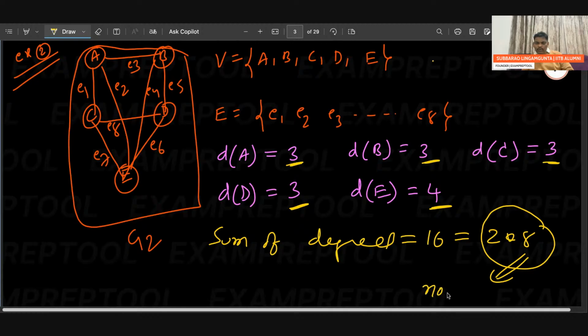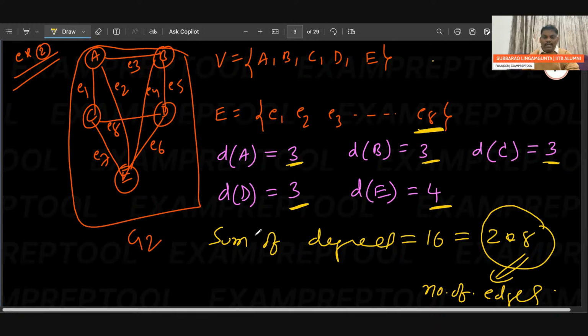Count if you want. Number of edges: E1, E2, E3 and so on, 8 edges. Remember, sum of degrees is nothing but 2 into E. This is called the sum of degrees theorem.